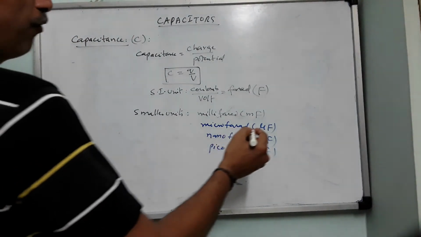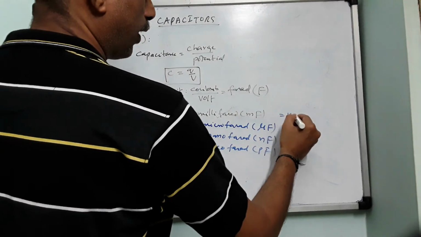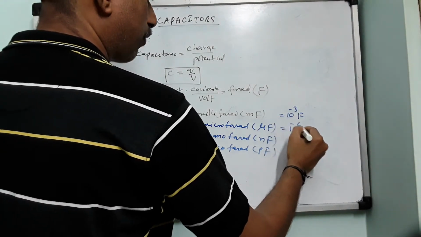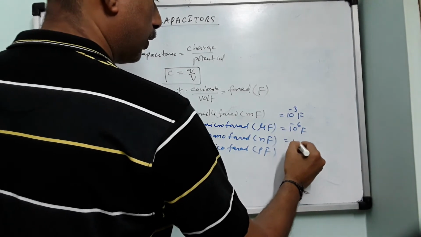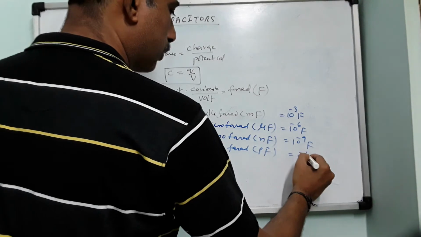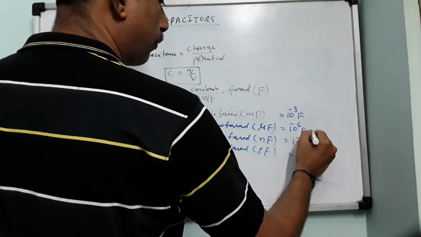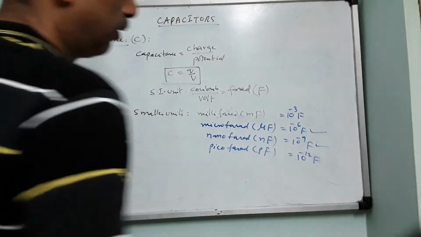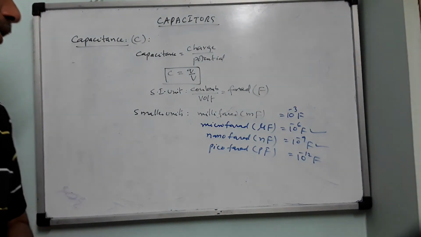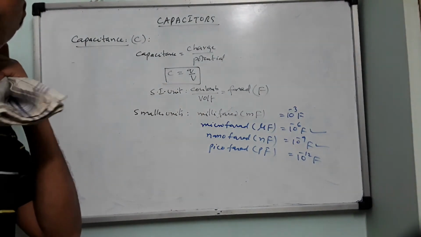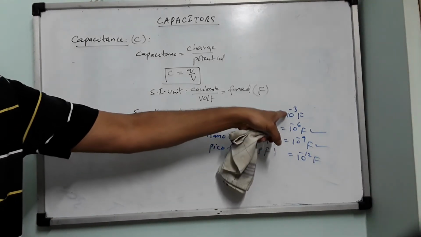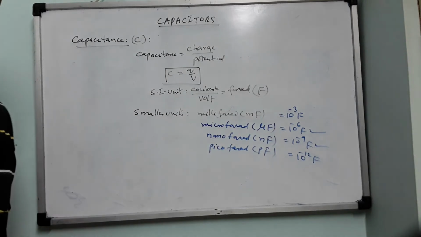You know that 1 millifarad is nothing but 10 power minus 3 farad. 1 microfarad is 10 power minus 6 farad. 1 nano is 10 power minus 9 farad. And 1 pico is 10 power minus 12 farad. Mostly we will be dealing with micros or nanos. Of course, now and then picofarads. Millifarad also is relatively a bigger unit, because millifarad is 1000 times bigger than the microfarad.